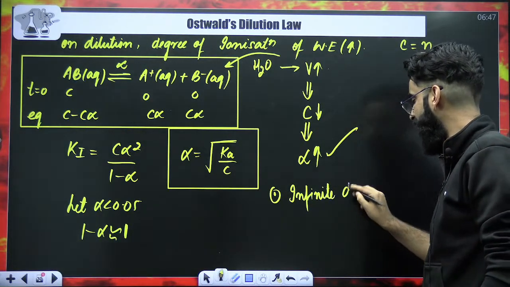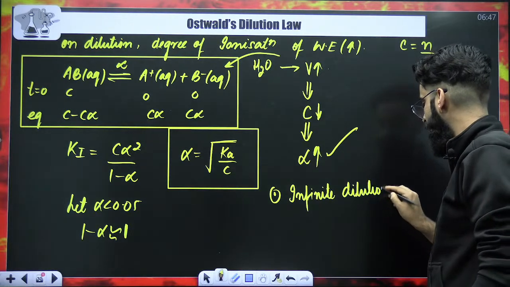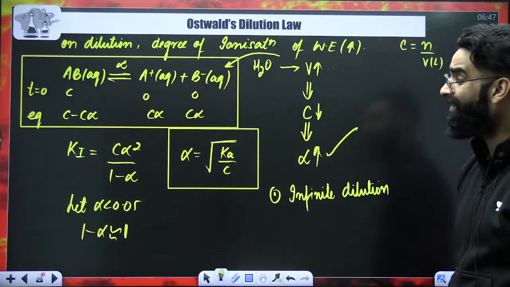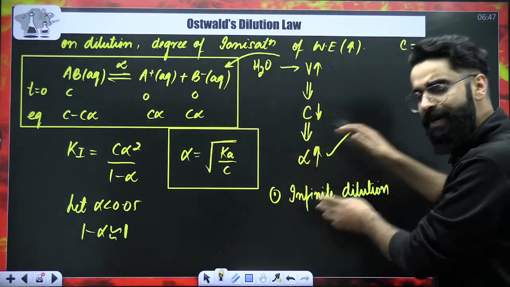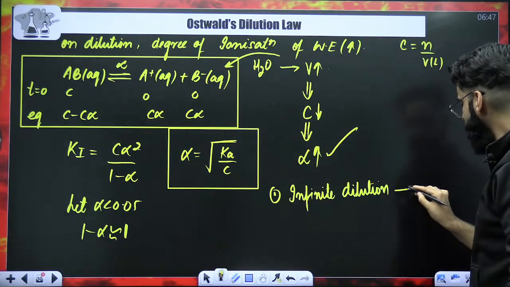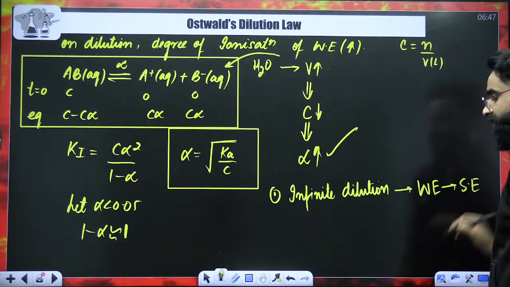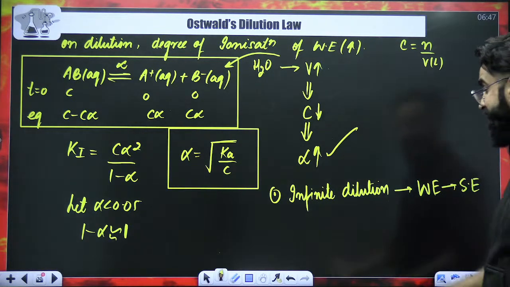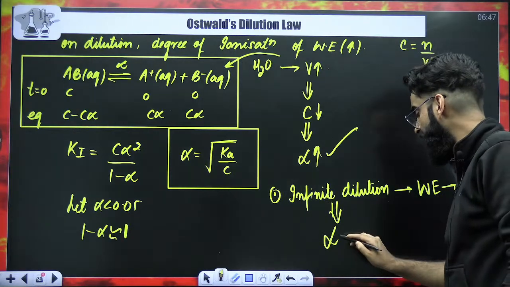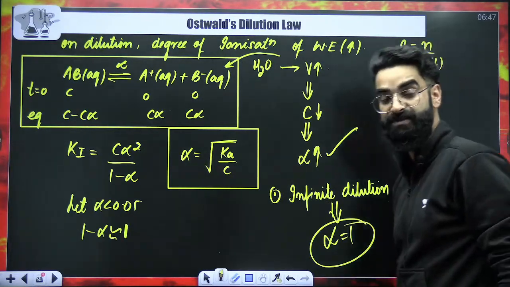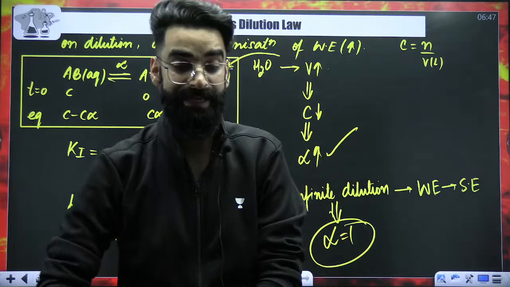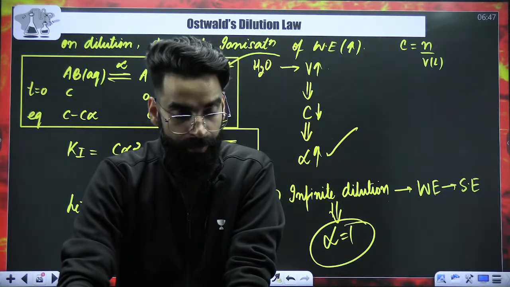So at infinite dilution, this weak electrolyte would have got completely dissociated. It will be behaving like the strong electrolyte, so the degree of ionization becomes 1. So it now behaves like the strong electrolyte, right?